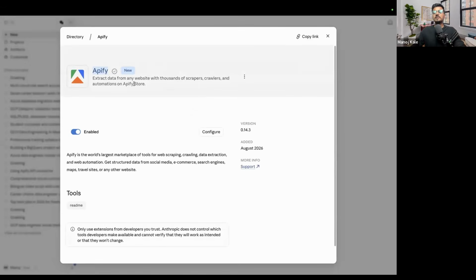What is Apify? This is one of the extensions which has access to your Naukri and LinkedIn, and it can extract data from any website with thousands of scrapers, crawlers and automations on the Apify store. So Apify will help you extract the data by using the scrapers. Claude is the brain, but Apify will go on behalf of Claude to LinkedIn and Naukri and bring you jobs. Then the job matching will be done by Claude only, and it will put the results into an Excel sheet, and you will get that. So here you have Apify, extracting data from any website. Just make sure you are enabling this one.